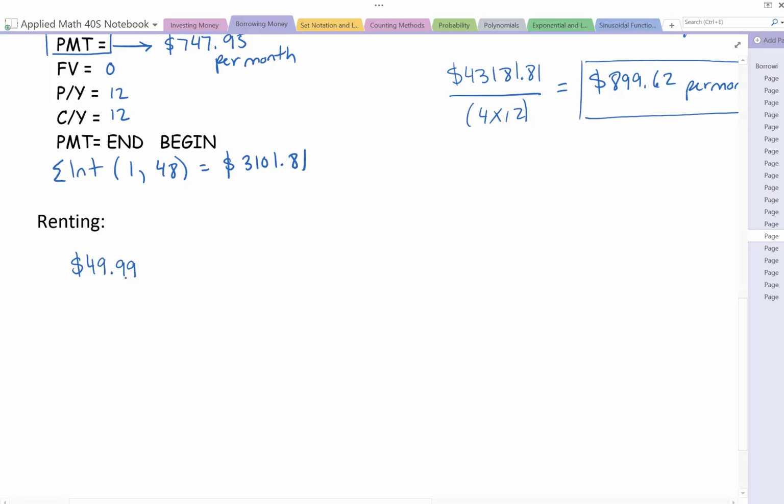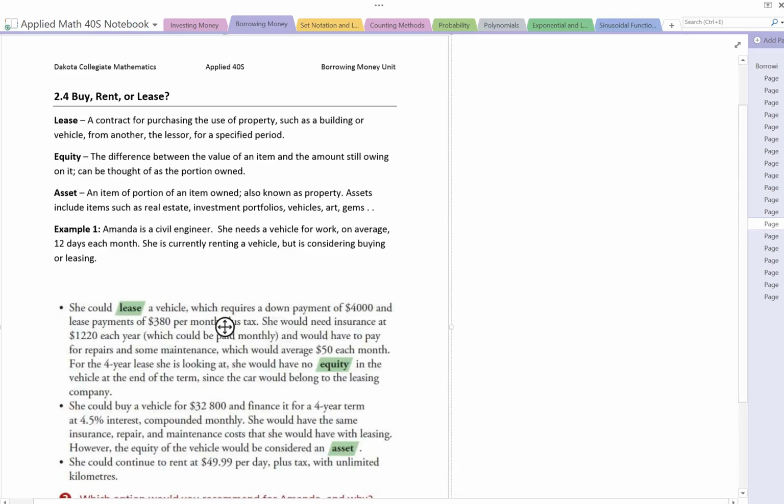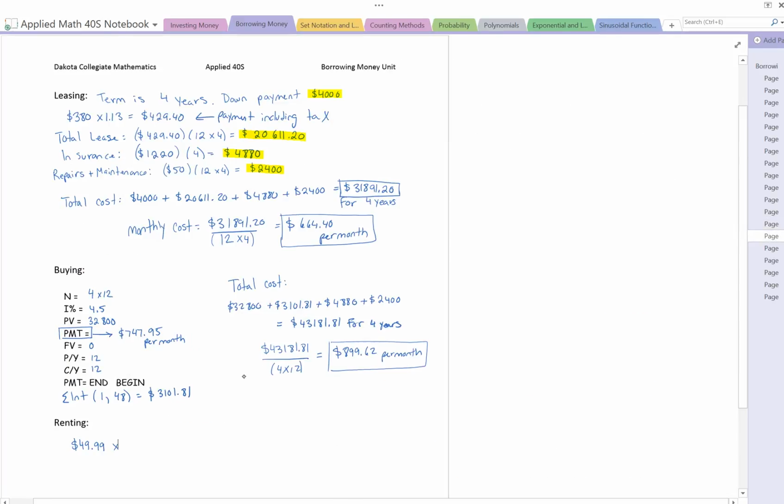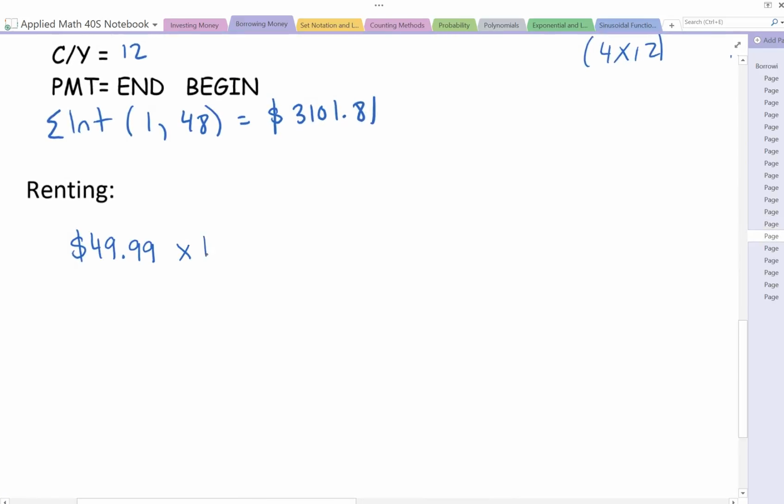Okay, 12 days per month. So if I times that, I'll just show you where that was here in the question. On average, 12 days each month. So a lot of people think that that 12 is coming from 12 months in a year, but that's the 12 days per month. You can make a note of that for yourself. So if we do that calculation, she's paying $599.88 per month.